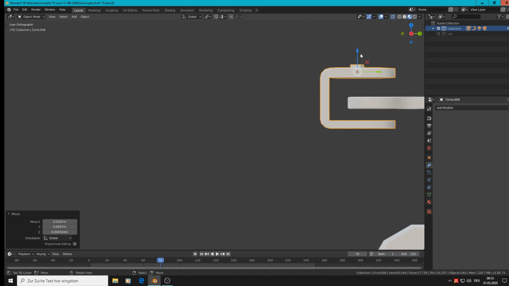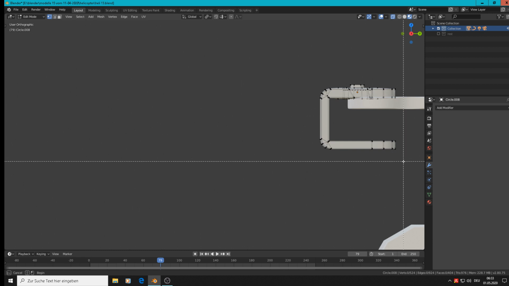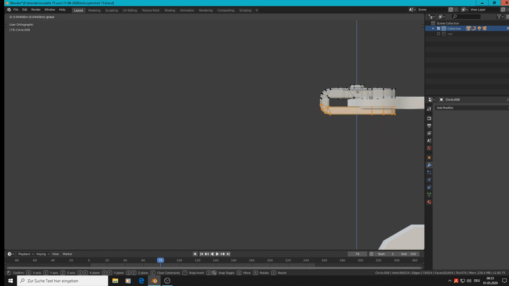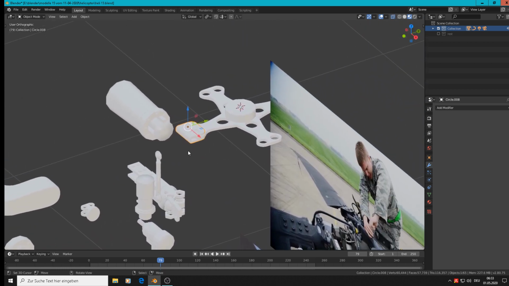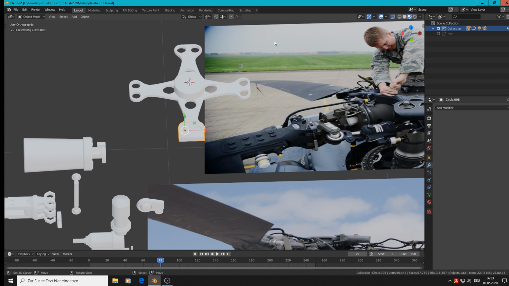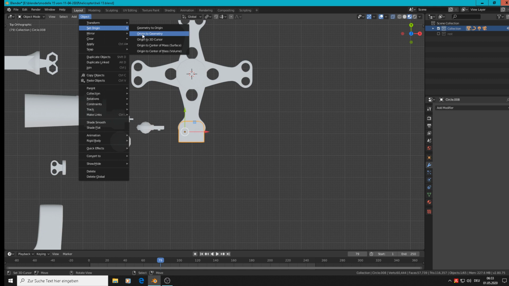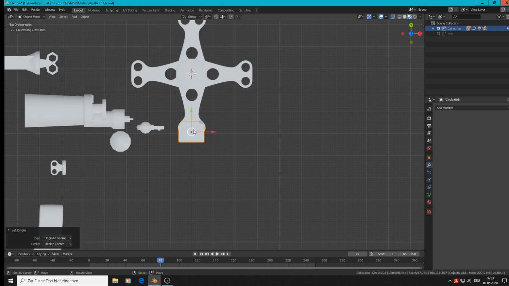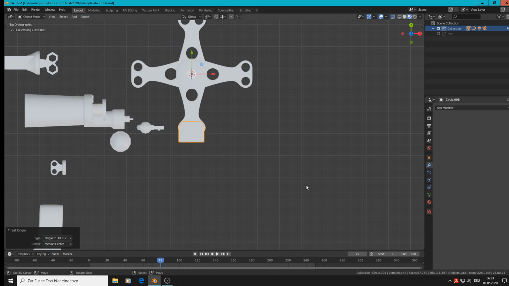Then we see it's all in all much too long there. So edit mode, with selection with background selection, box selection with B, and bring them to fit. Done. That we need on all the other edges too. So object set origin to geometry, that makes it in the middle. Now we need the middle point there. So object set origin to 3D cursor.